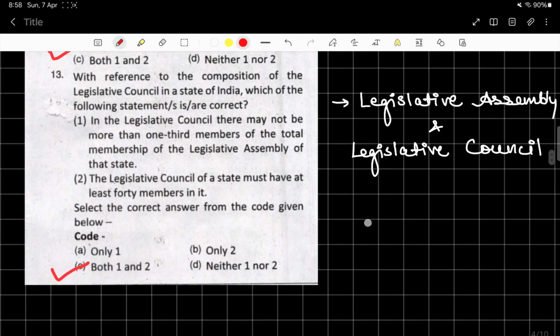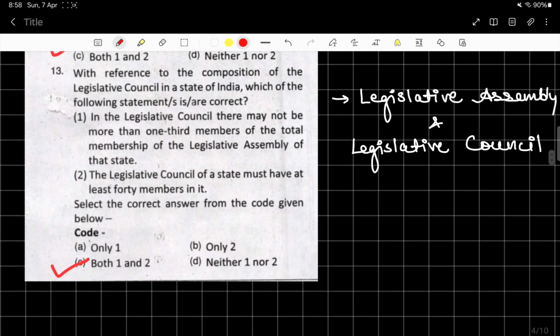Next, 13th one, with reference to the composition of the Legislative Council in a state of India, which of the following statements are correct? In the Legislative Council, there may not be more than one-third members of the total membership of the Legislative Assembly of that state. The Legislative Council of a state must have at least 40 members in it.